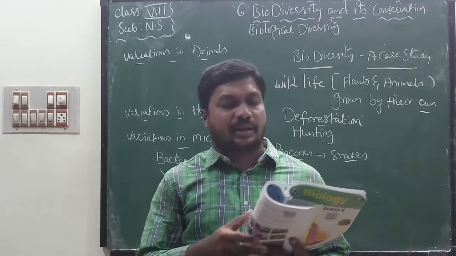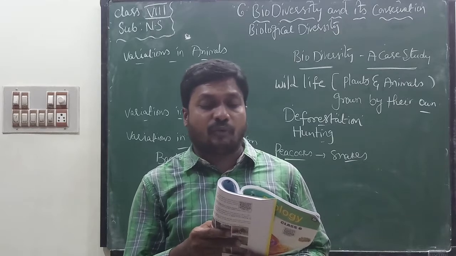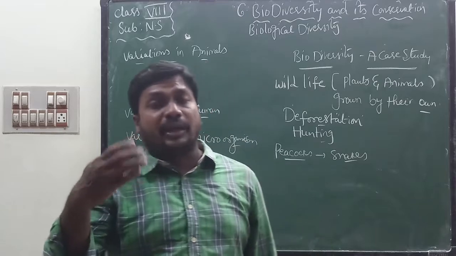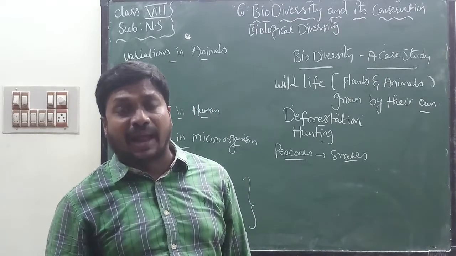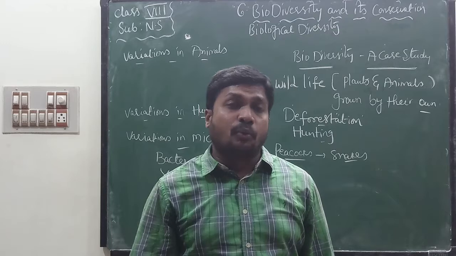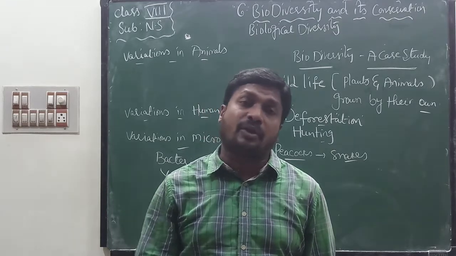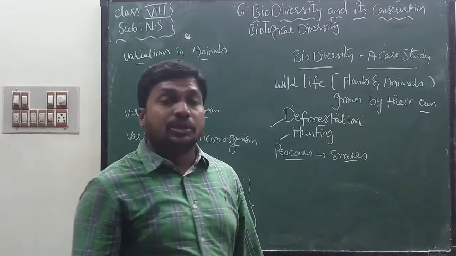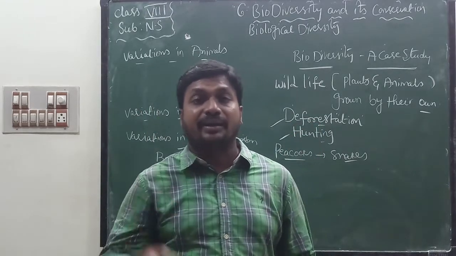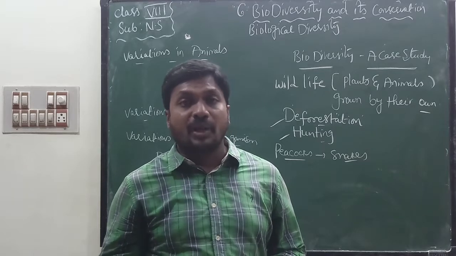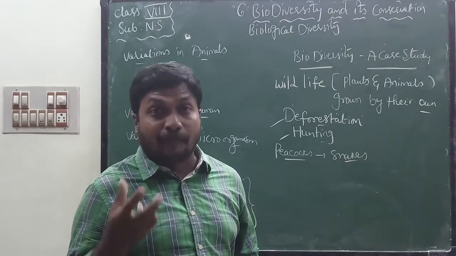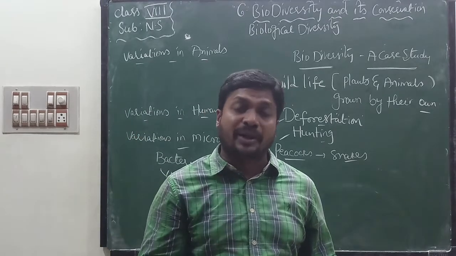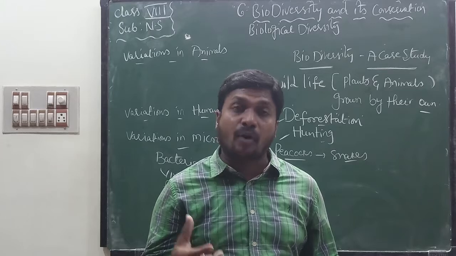Based on the case study, we find that many animals that were found earlier are not found now. We can find that 30-40 years ago there were so many animals and plants in our surroundings, but now we find only a few animals. What is the reason? The reason may be deforestation or hunting. Due to lack of awareness, people cut trees indiscriminately, carelessly. When plants are cut down, temperature increases. Due to increased temperature, some animals may die due to lack of shelter and lack of food.